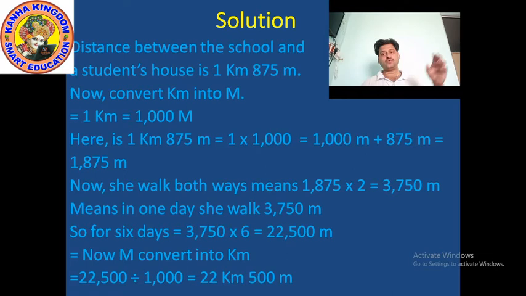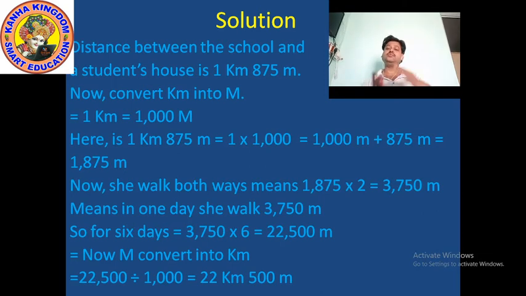Okay, so when she walks one side, it becomes 1875 meter, and when she walks both sides, what do we have to do? We just multiply. It means 1875 multiplied by 2. When we multiply this number, then what comes?